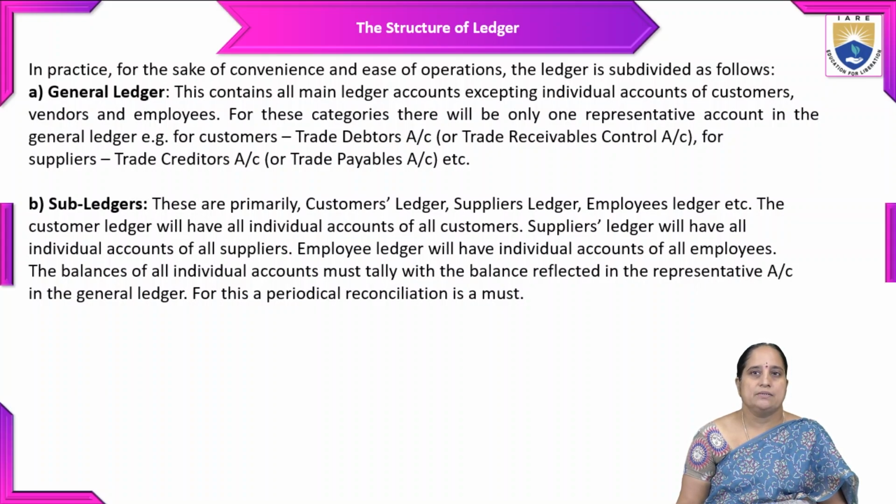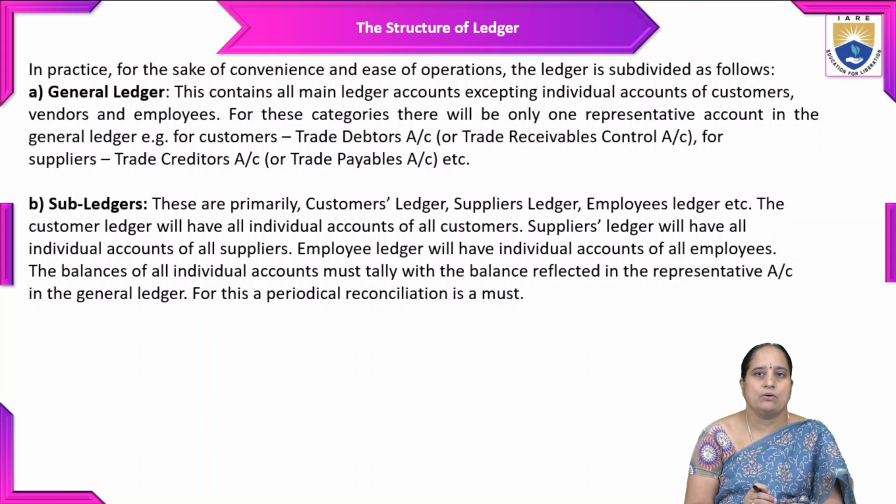For these categories, there will be only one representative account in the general ledger. For example, for customers, we have the trade debtors account or trade receivables control account, whereas for suppliers, it will be the trade creditors account or trade payables account, etc.